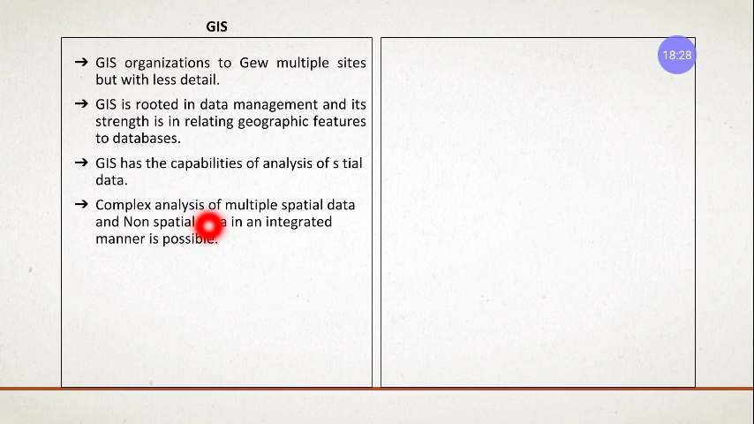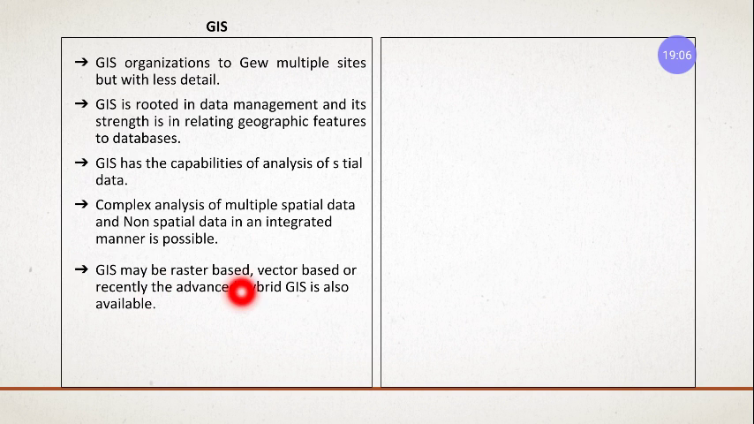Complex analysis of multi-spatial data. Spatial means which has space; any object or anything which has space is called spatial data, the data of that space. And non-spatial data means numerical data. Integrating it is possible: adding numbers to that area. Mixing of numbers and the objects or the area can be done in GIS.